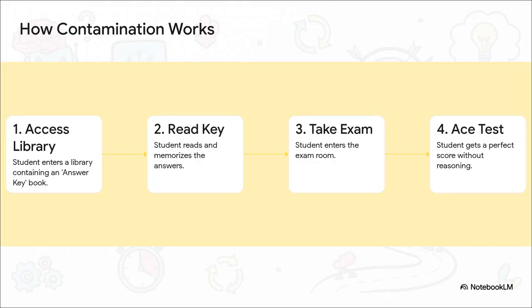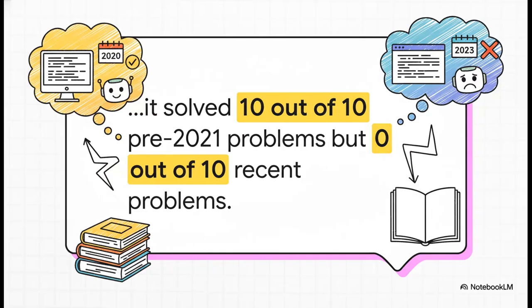The AI is trained on this giant snapshot of the internet. So if the questions and the answers for a benchmark test are anywhere on that snapshot, well, the model sees them during training. It just memorizes the pattern, walks into the exam room, and aces the test without even breaking a sweat. And this isn't just a theory.